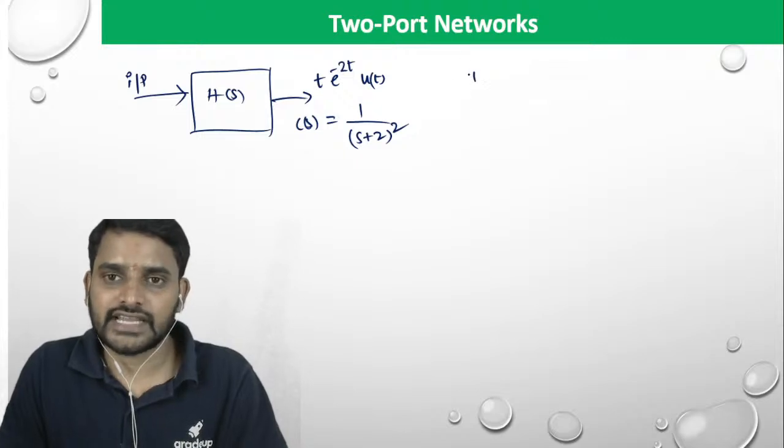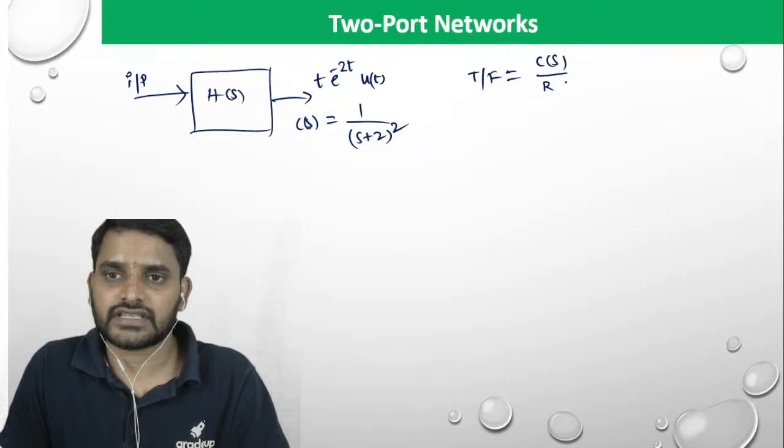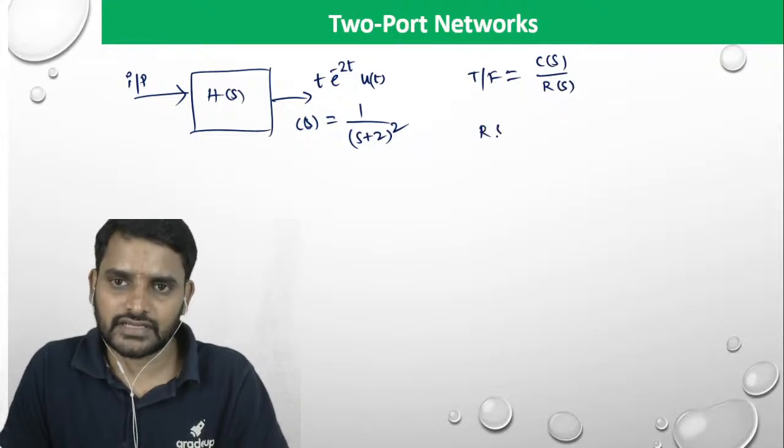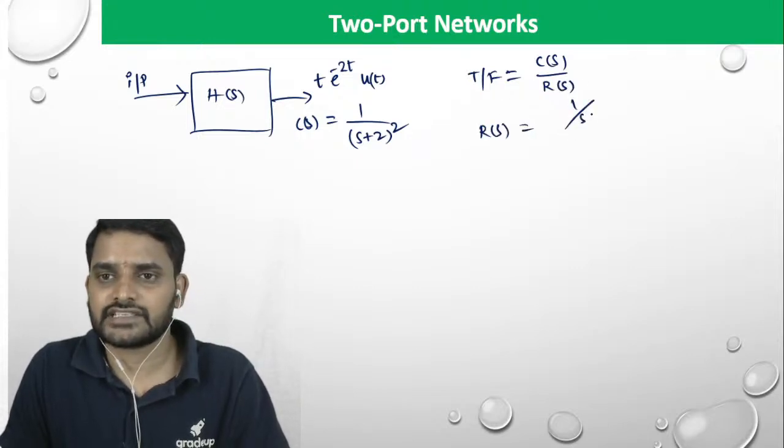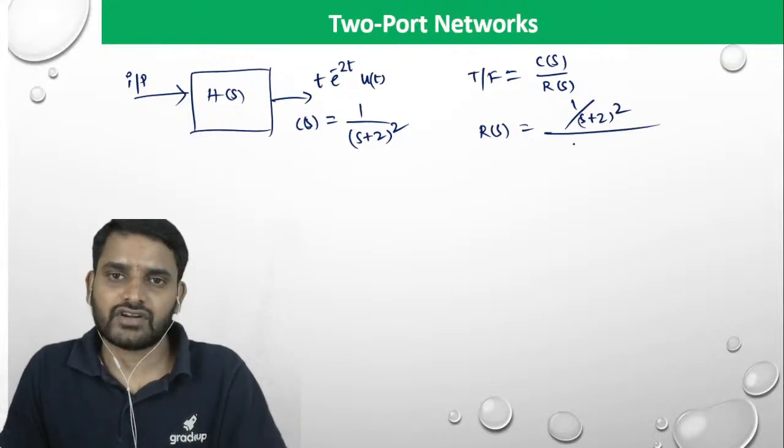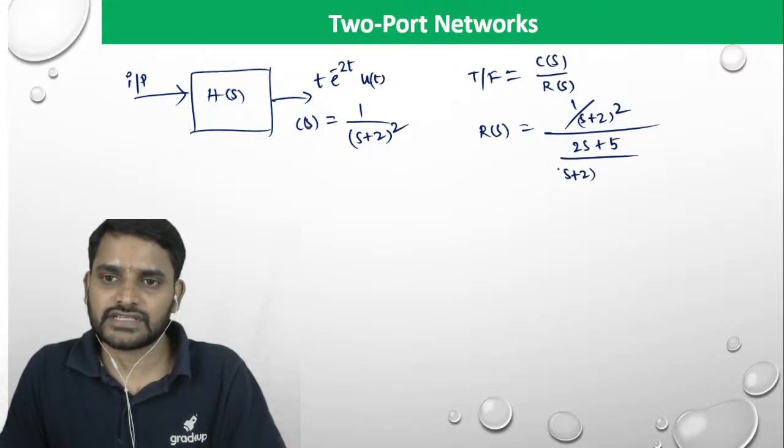Transfer function is obviously C of S divided by R of S. I wanted to calculate R of S only. So C of S is 1 by S plus 2 whole square, divided by H of S. I have got it as 2S plus 5 divided by S plus 2 into S plus 3.